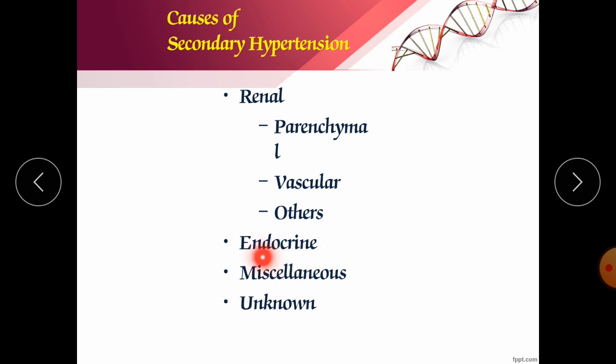Endocrine systems, so mostly from the adrenal gland. So our endocrine system, from which the various corticoids, mineralocorticoids and glucocorticoids, have effects on our heart and obviously on our hypertension. There are also several miscellaneous factors, for example our working, our daily habits, our way of life, lifestyle, our diet. All of these are miscellaneous factors. And also one important factor is the unknown factor. Most of the time it is unknown by which the hypertensive attack has occurred. So these are the various causes of hypertension.